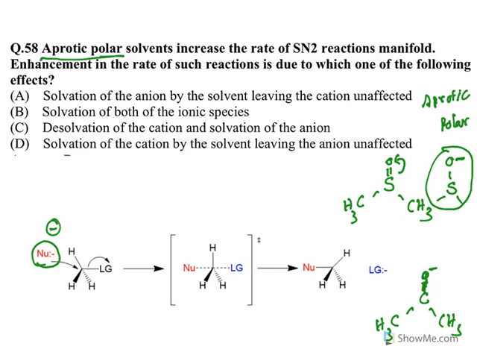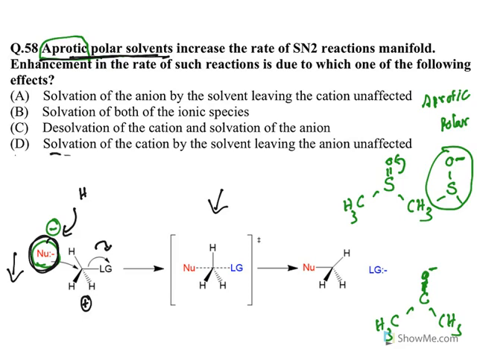Why is this essential? Why does it have to be aprotic? If a proton is there, the proton can combine with the nucleophile and reduces the reacting capability of the nucleophile. This is dangerous. That is the reason why you have to use only aprotic polar solvent. Why polar solvent? The transition state has charge development. See, when the leaving group is leaving here, it generates a kind of positive charge. So the positively charged species will be stable when there is a polar solvent. Now you need to identify these things.